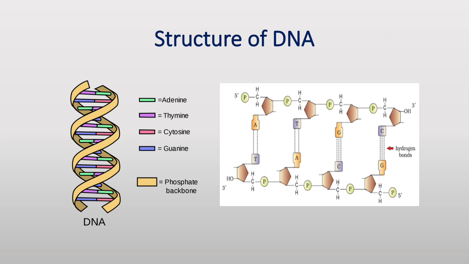A nitrogenous base is linked to the pentose sugar through an N-glycosidic linkage to form a nucleoside, for example adenosine and guanosine.